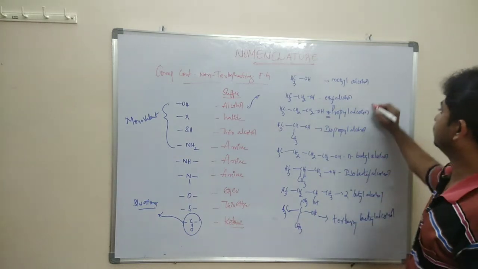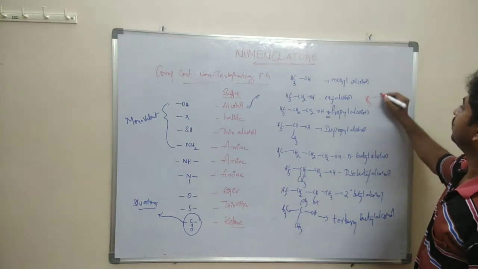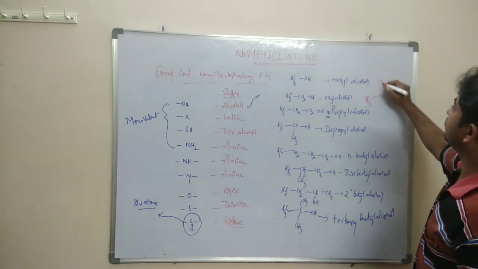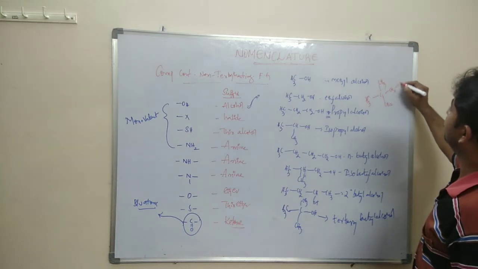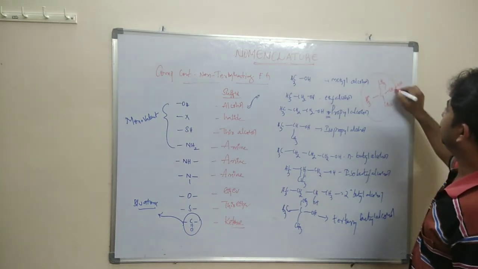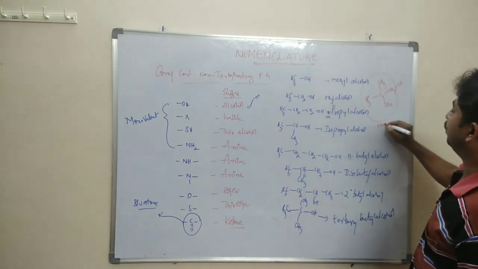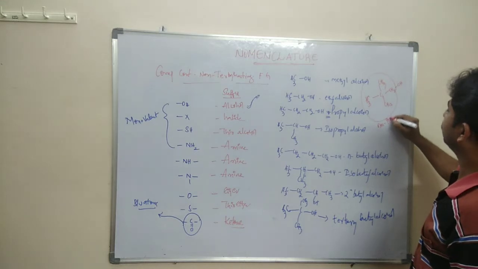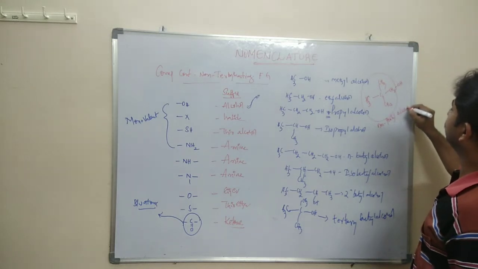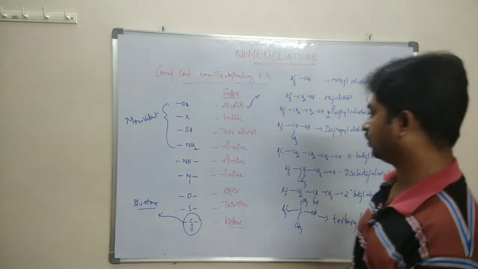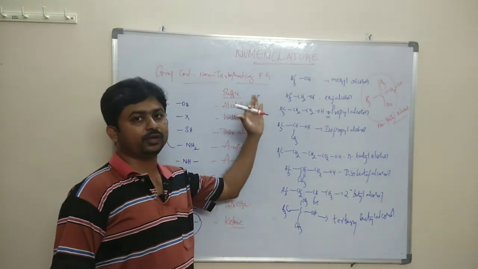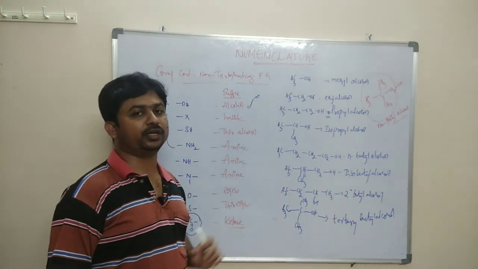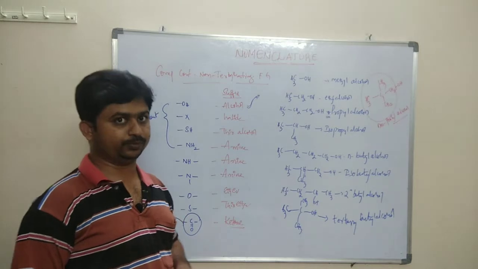Then the last one is (CH3)3CCH2OH. This is neopentyl alcohol. Neopentyl alcohol. So this is about the common names of compounds which are containing the OH group.